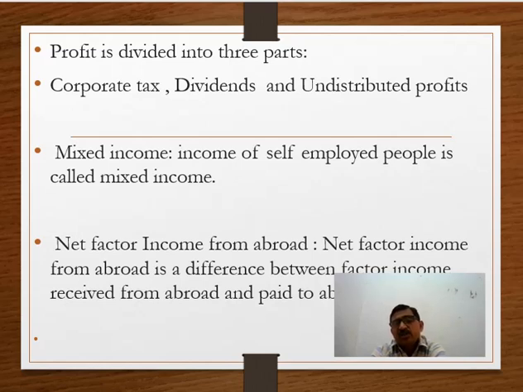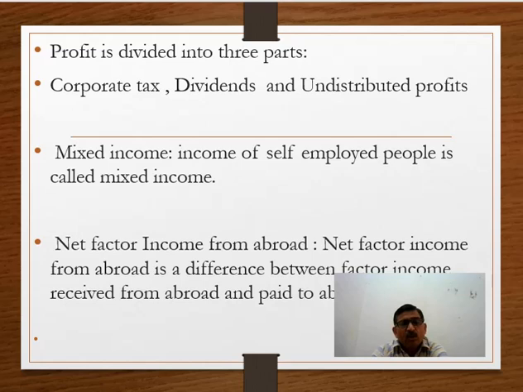Third is undistributed profits. Undistributed profits are also known as the retained earnings or reserves. It is that part of profit which is not distributed among the shareholders. Rather, this part of profit is kept by the firms for further expansion of the business.